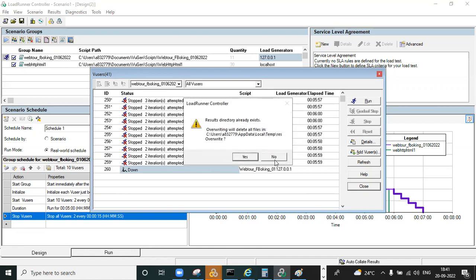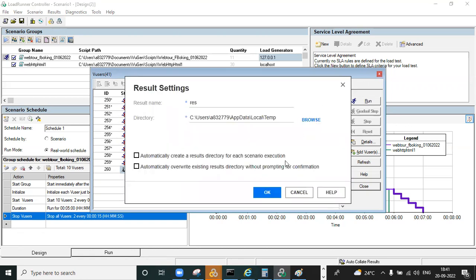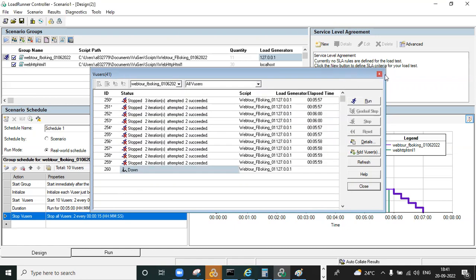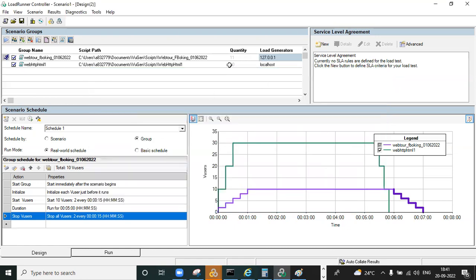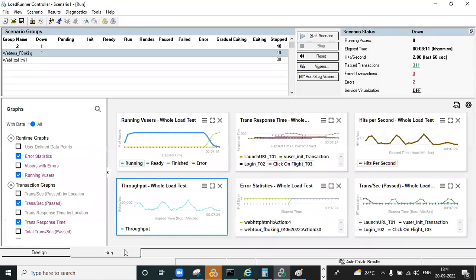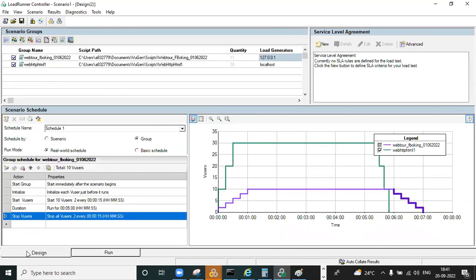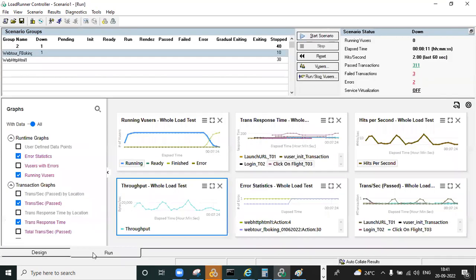your result already exists. Our test is already completed, so we cannot add users now; you need to add these during the test. You can go to the run tab and observe that your test is completed. See the graphs you added, all these things will be there, and you will see the results. But in the design phase we have more options. We'll go to that tomorrow and I will explain the options and everything. But you need to practice.